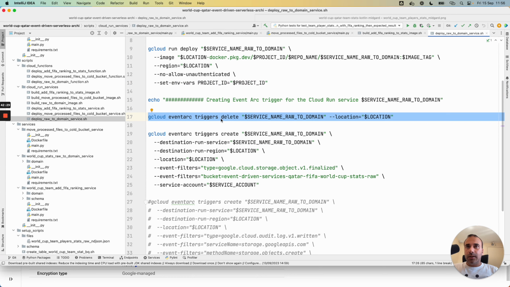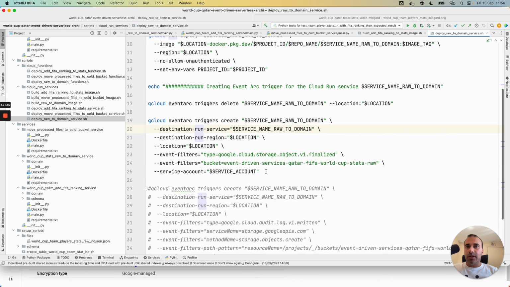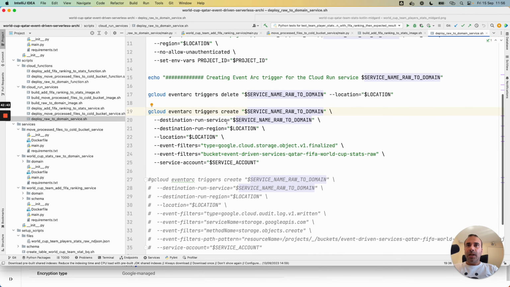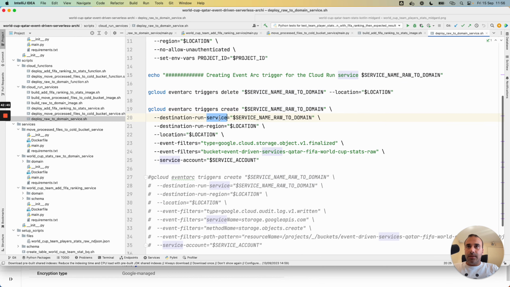For Eventarc, if a previous version exists, I delete it and I launch this command to create the trigger associated to the Cloud Run service. In this case, I pass the destination service name, the Cloud Run service, and the location of the trigger.